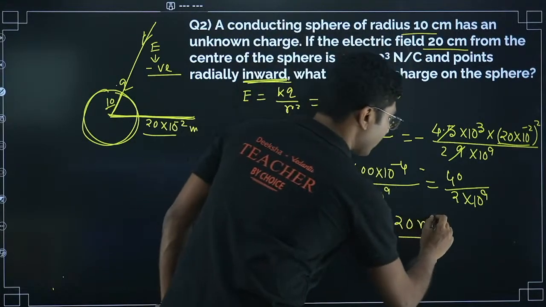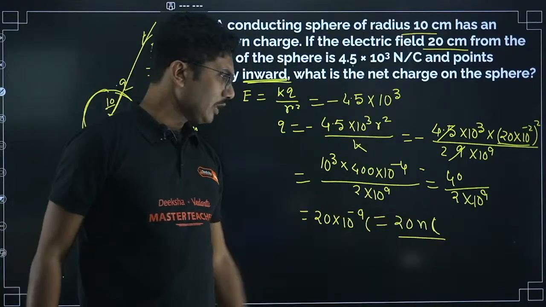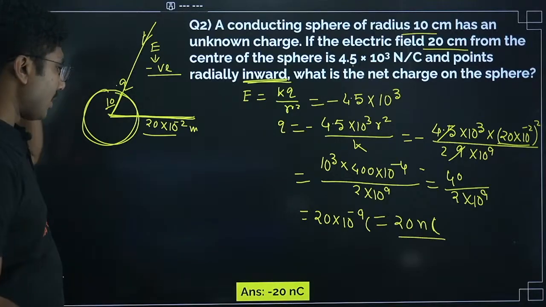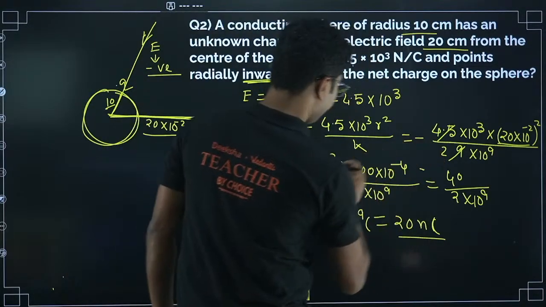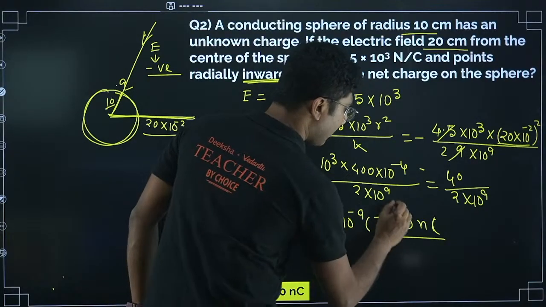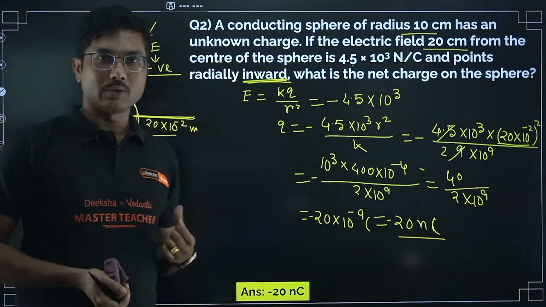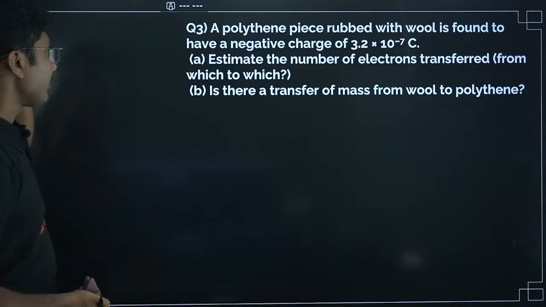Okay, nanocoulomb. If you leave it here, you have to mark it as coulomb. If you are marking it as nanocoulomb, then you have to remove the 10 to the power of minus 9, and yes, it will be a negative. The negative sign was here, so it will be negative. As I mentioned previously, the charge is minus 20 nanocoulomb. If you miss the negative sign, they will be deducting 1 mark for that. Okay, clear? Now next question.